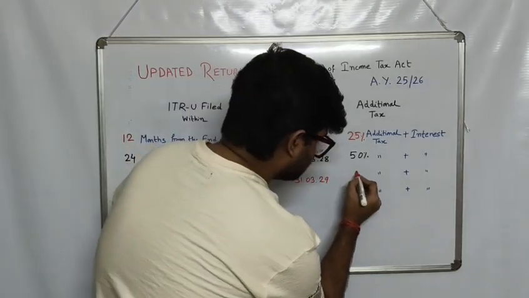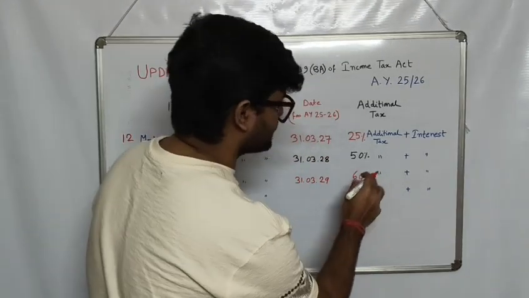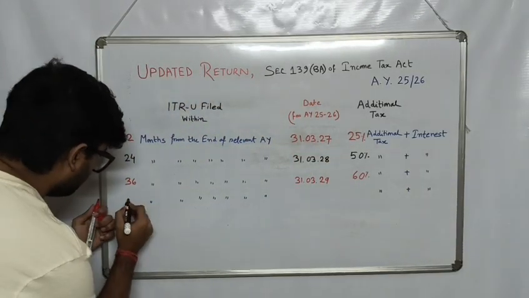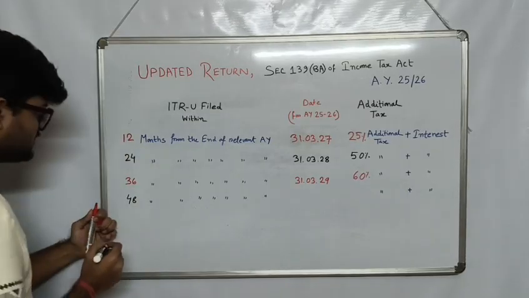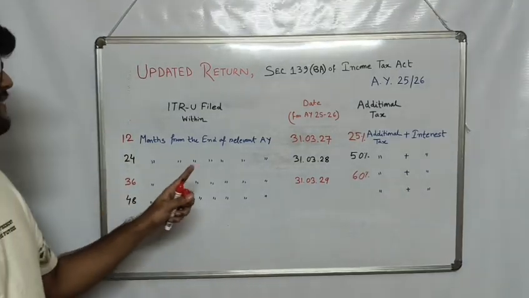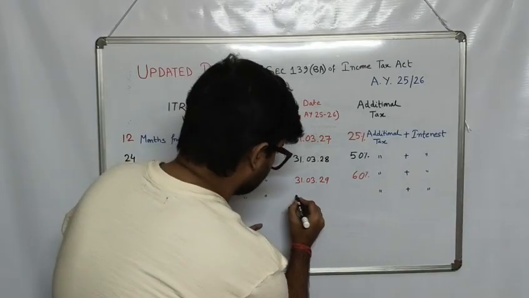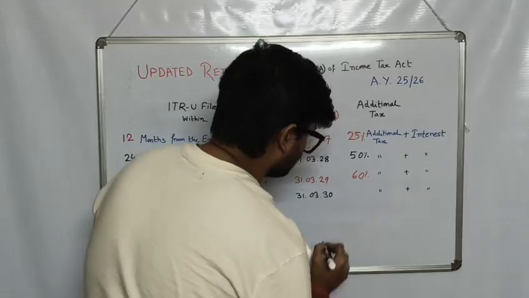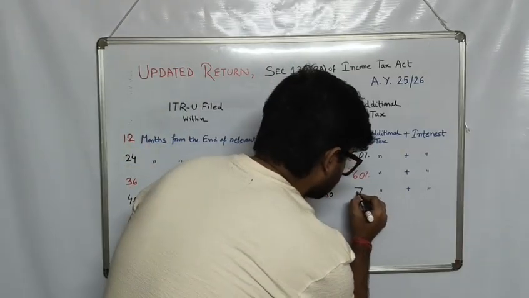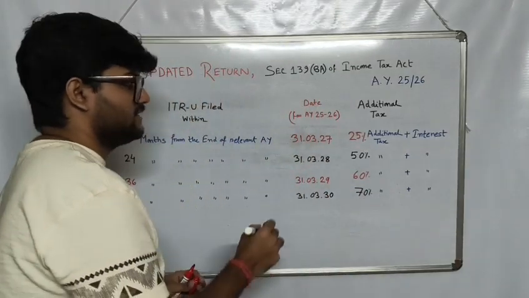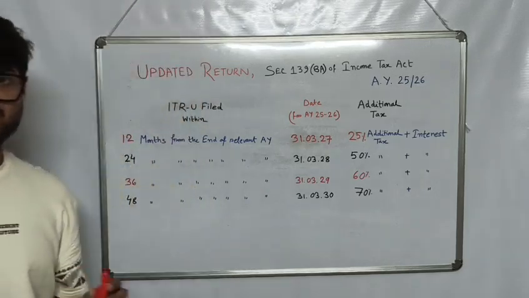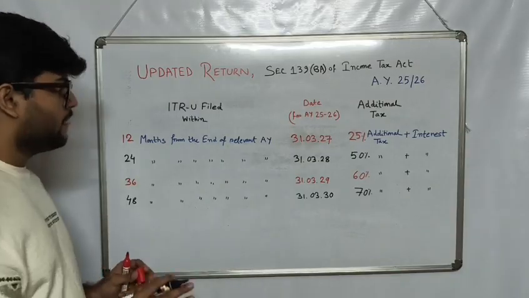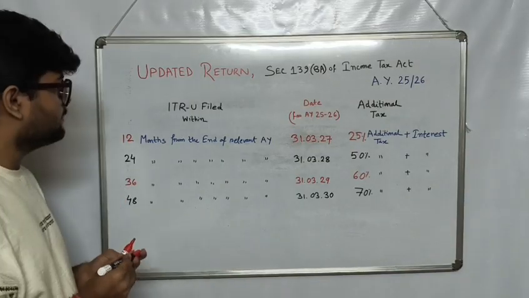Then we have to pay 60% additional tax along with the interest. And finally, 48 months from the end of the relevant assessment year, the date would be 31st of March 2030. That would be 70% additional tax along with the interest that we need to pay. So this is the entire scenario related with ITRU filing.